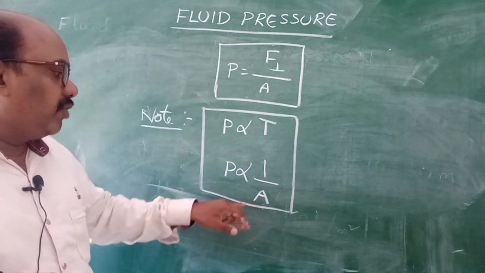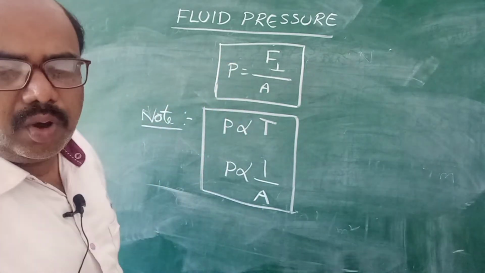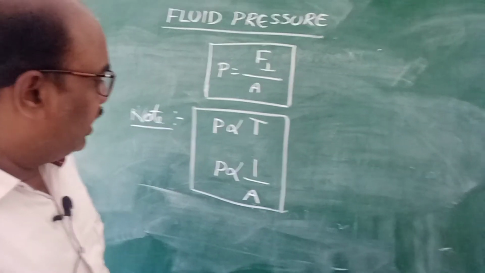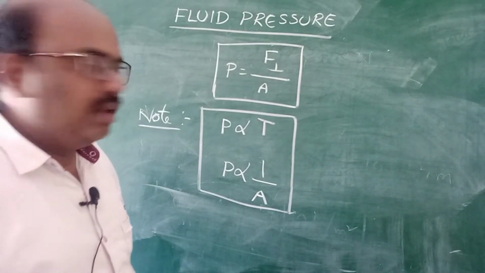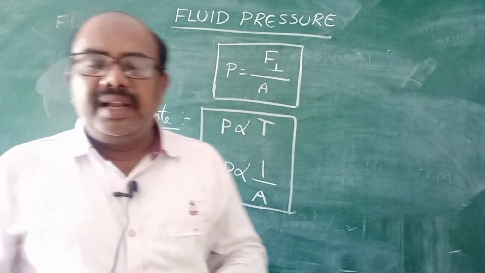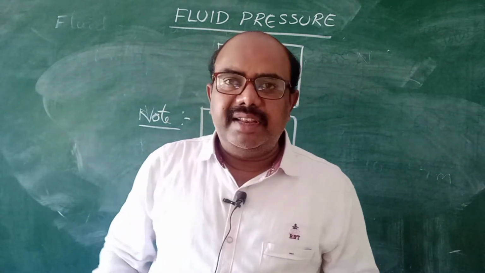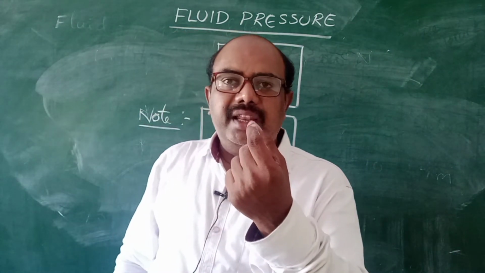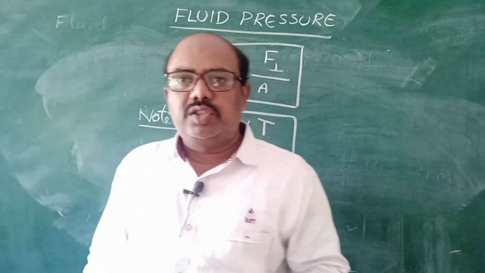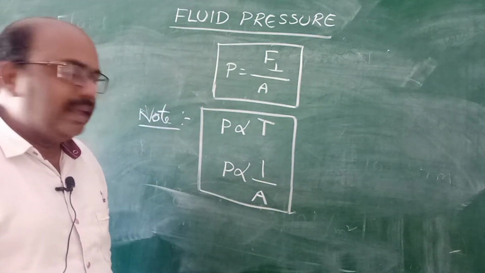Now, if area of contact is less, pressure is more. Inversely proportional means if area of cross section is more, pressure will be less. What is the example for this? Let us consider a sharp knife. We can cut vegetables easily with the help of a sharp knife because its area of cross section is very less, so more pressure is applied on the vegetables, and we can cut easily.